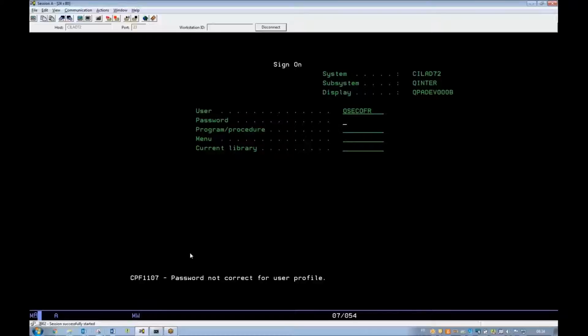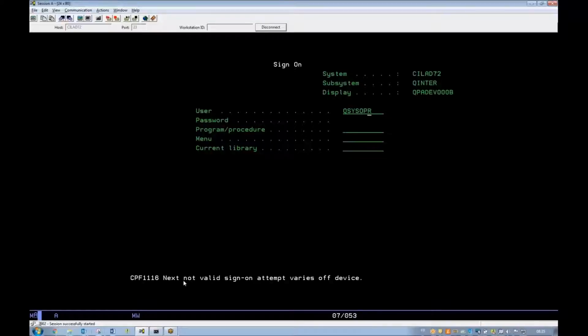Let's try yet another password. As soon as we press enter, we now get a new message which you can see at the bottom of the screen. The message clearly indicates that the next invalid sign-on attempt will vary off this device. Please note that it will also disable this user profile. As we do not want to lock this account and bring our activities to the security folks' attention, let's try another user. So let's try the user QSysOpr, which by the way, is not as powerful as the previous user.